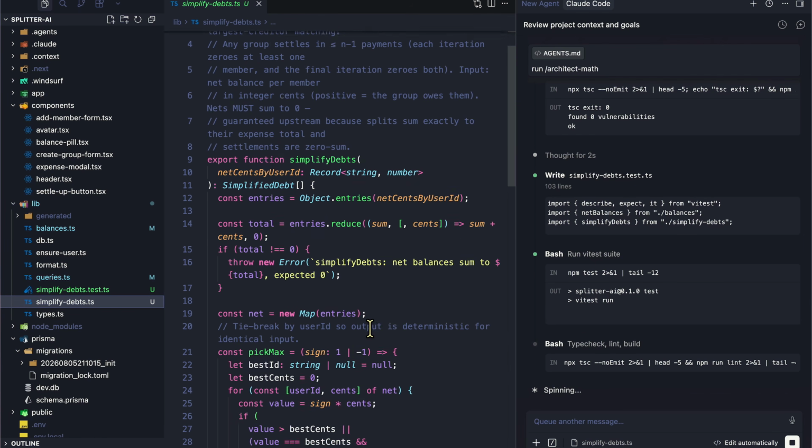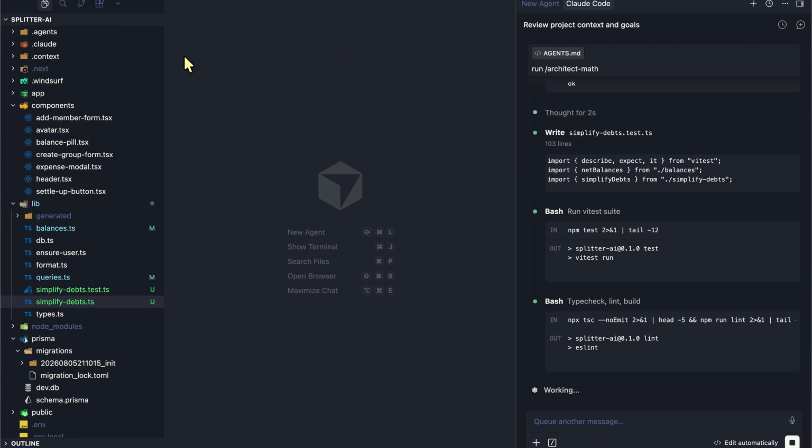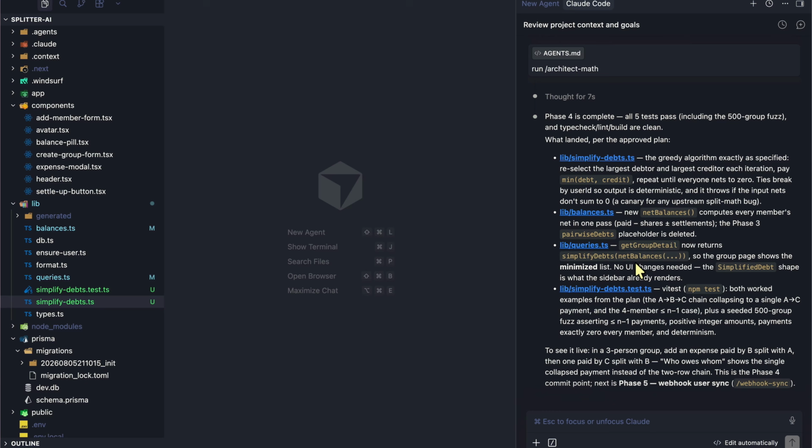Since I've already tested this application, I know these files, but you can basically see like this algorithm is not the hardest part. What's the hardest part is the architecture, which we are working on. Alrighty, so this works. Phase 4 is completed. To see it live in a 3-person group, add an expense paid by B, split with A, then one paid by C, split with B, and so on.